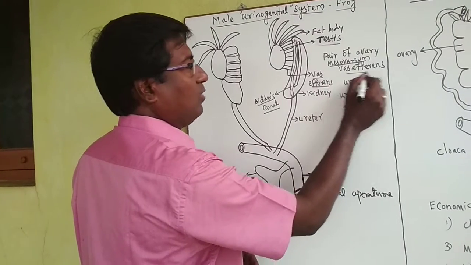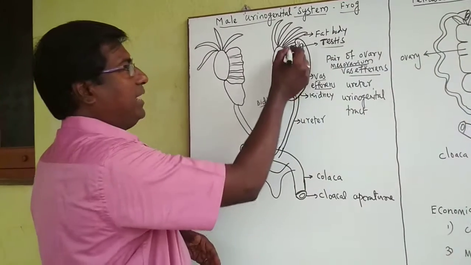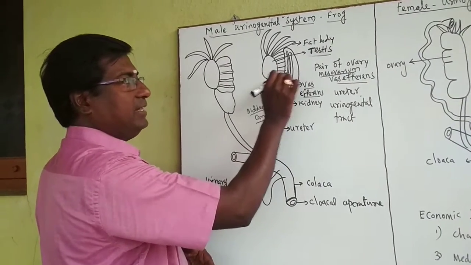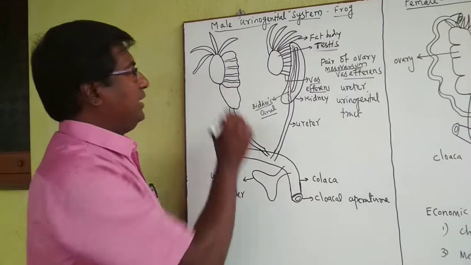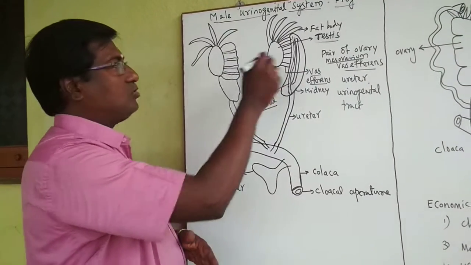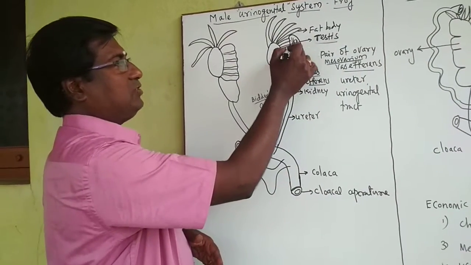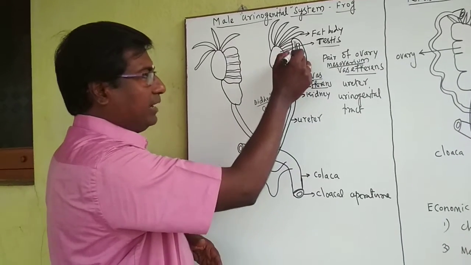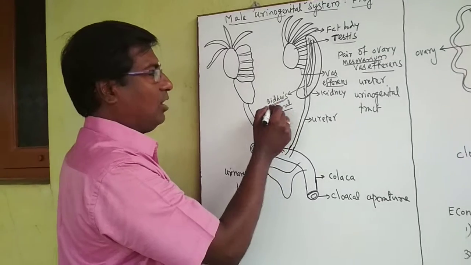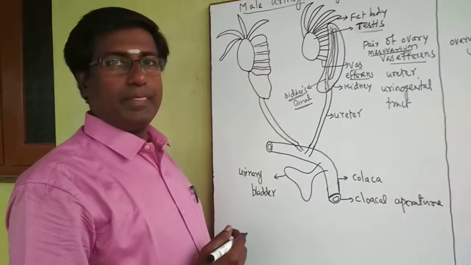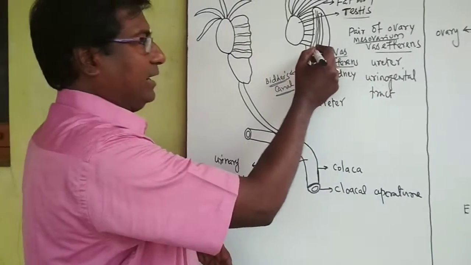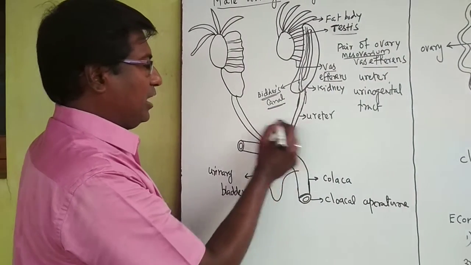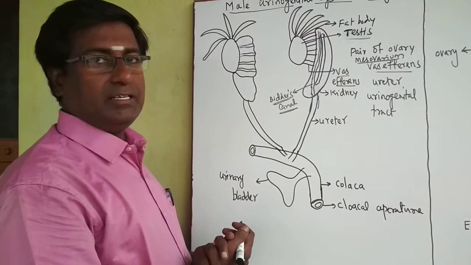They are called what? Vasa efferentia. So many vasa efferentia are coming, and they enter inside the kidney on both sides. Inside the kidney, these vasa efferentia connect to one canal called Bidder's canal. From Bidder's canal it attaches to the ureter. See, this is the ureter, here one ureter and here one. A pair of ureters is there.